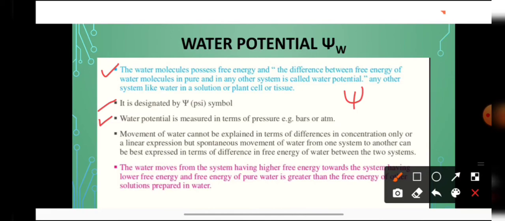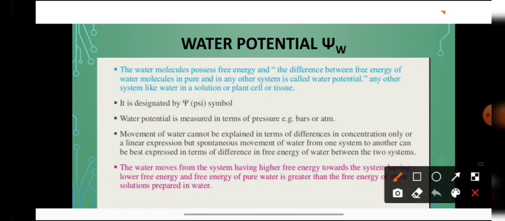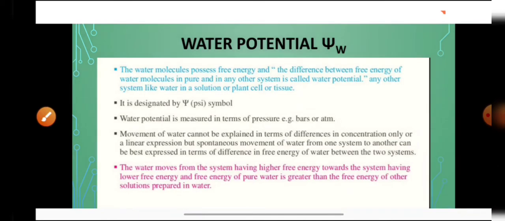Actually, this is not the correct definition of osmosis. What is the correct definition of osmosis? It is the movement of water molecules from higher free energy towards lower free energy when the two are separated by a semi-permeable membrane. So the water moves from the system having high free energy towards the system having lower free energy, and the free energy of pure water is greater than the free energy of other solutions prepared in water.